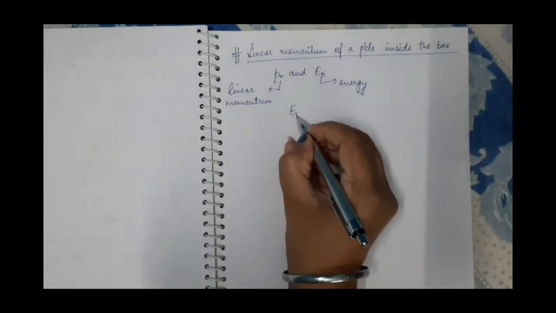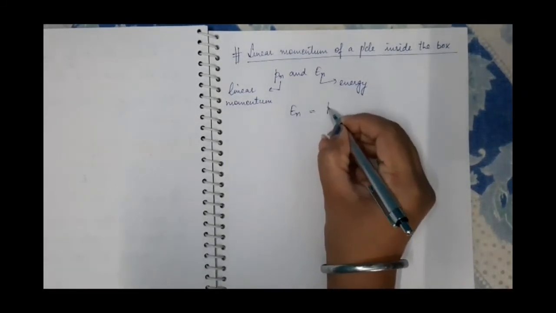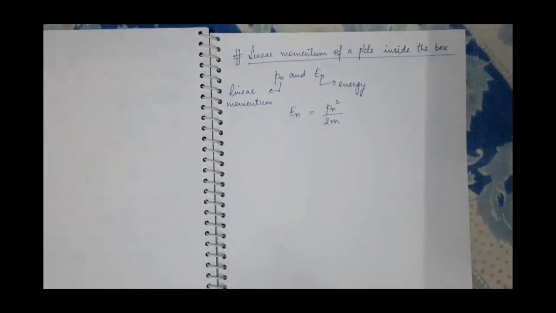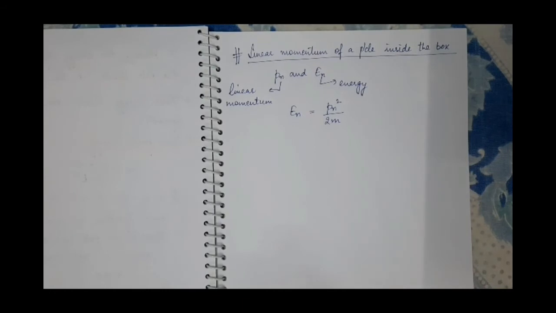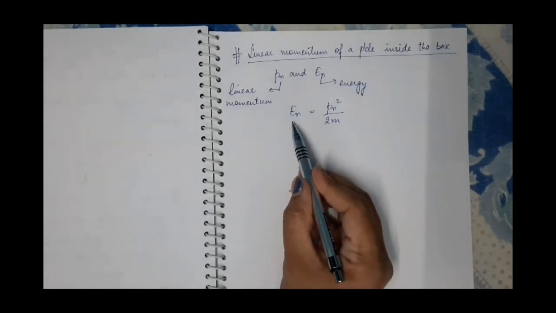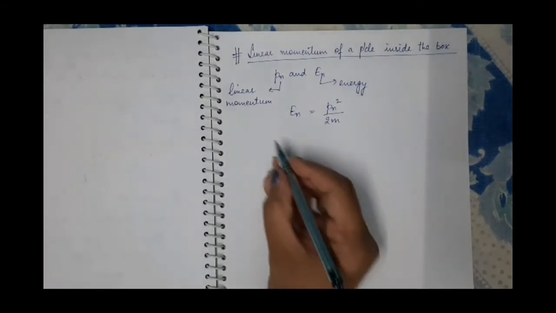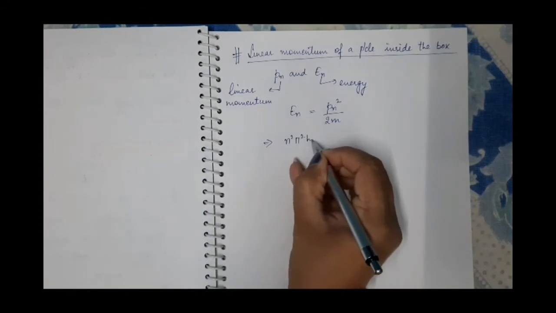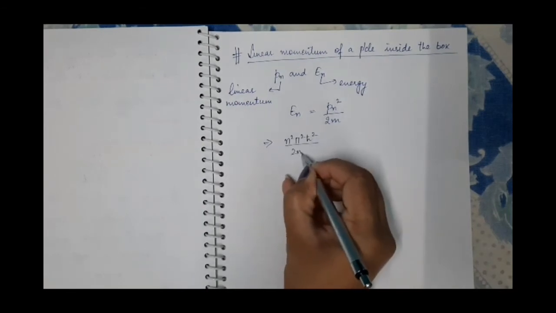So what is the relation between linear momentum and energy? We know that the energy of the particle is Pn square by 2m. And we have already derived the expression for energy in case of a one-dimensional box, that is n square pi square h cut square upon 2ml square.